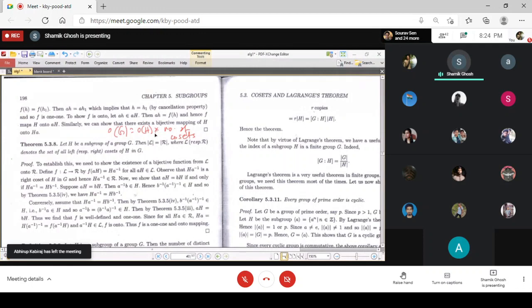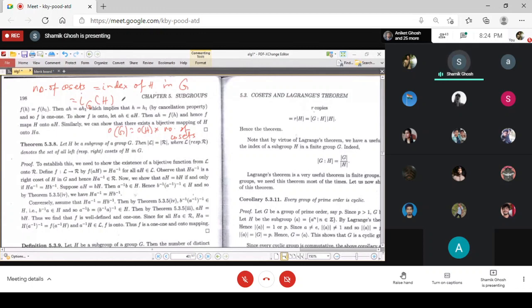And so this number of cosets is denoted by the index of H, and symbolically we denote it in this way: I of H suffix G, that is the index of H in G.